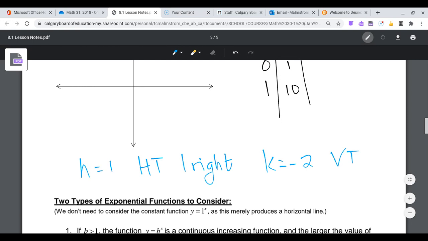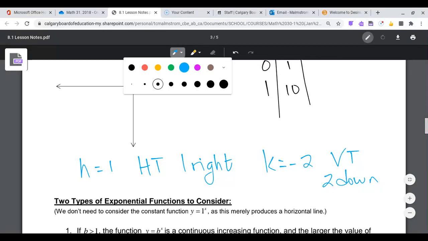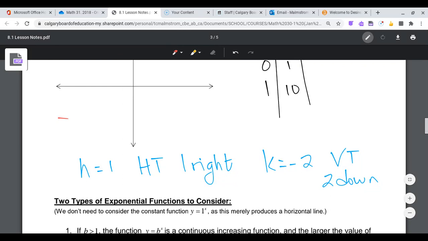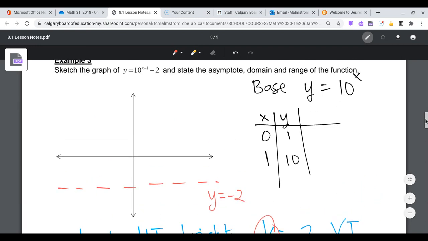So I've got a vertical translation of 2 units down. So that's going to change my horizontal asymptote. And in fact, I can draw that in right now. I just need to label it. Y is equal to negative 2. The k value will be your horizontal asymptote on these exponential graphs. And so I've gone 1 right and 2 down.